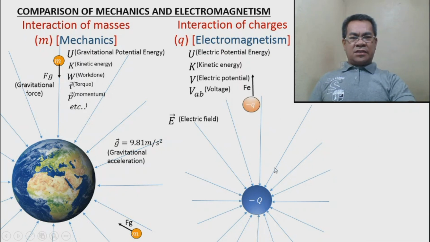Now another thing is, if we have this as negatively charged and this is positively charged, take note that this will be repelled. So the tendency is this particle moves away, unlike on Earth where it is always attracted. Why? Because we follow the law of charges. If this is positive, the electric field is outward. For a negative charge, the electric field is inward. So therefore, this will be attracted. Okay? So that's it.